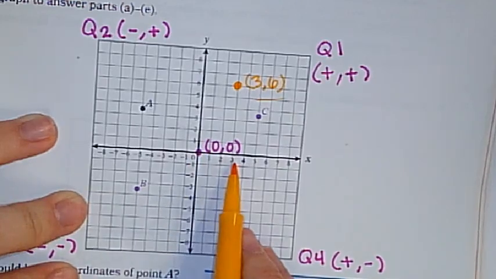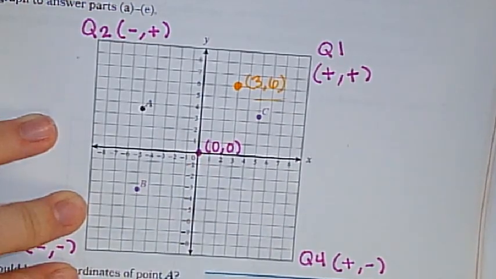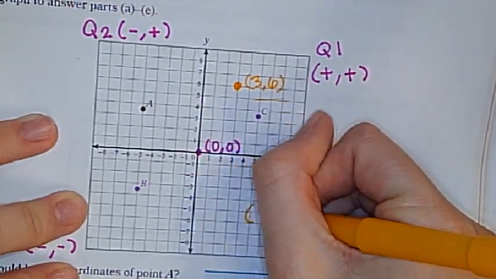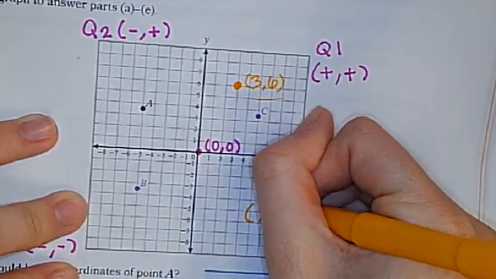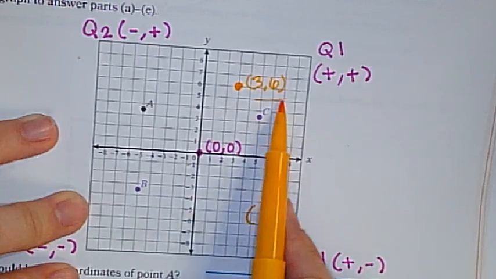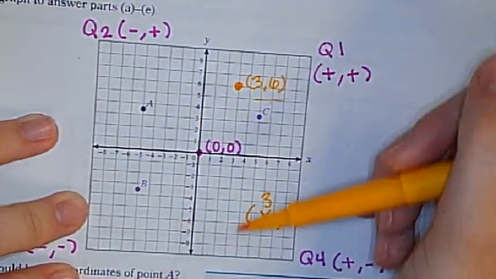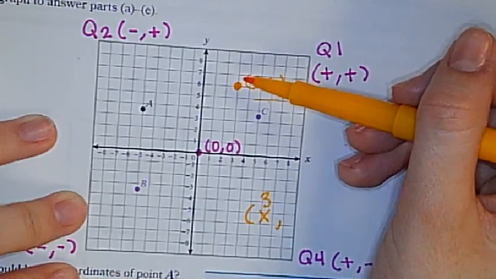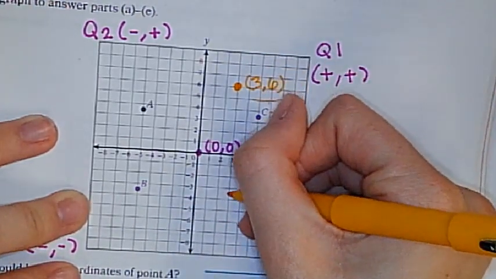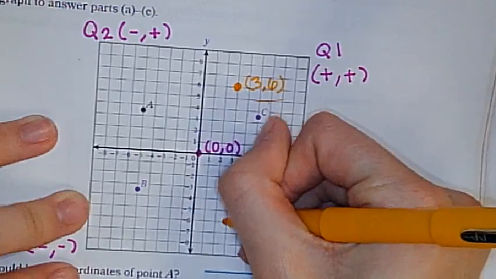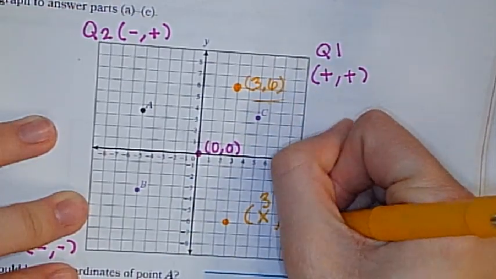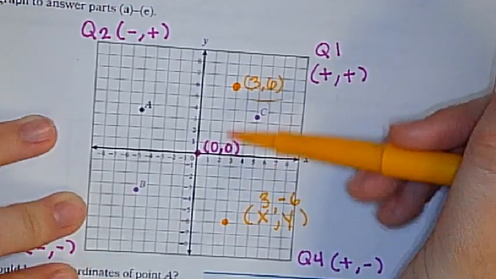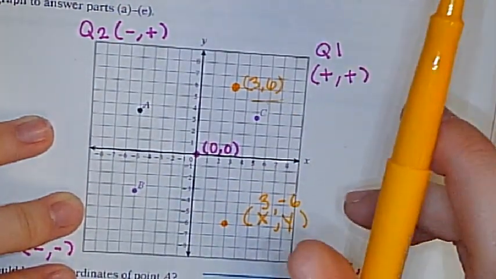So how many did we go over on our x-axis on this one? 3. So I would still go over 3 on my x-axis. But what about my 6? If it folds over, am I still going to go up 6? No, I'm going to go down 6. And my new ordered pair is 3, negative 6. Does this check out? This is how we're going to check our answers.